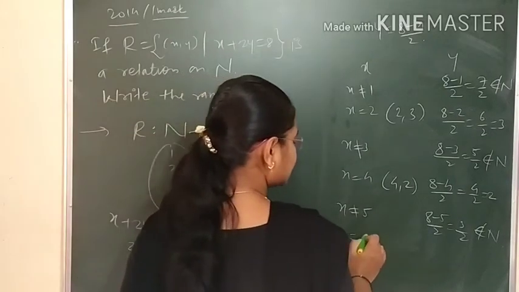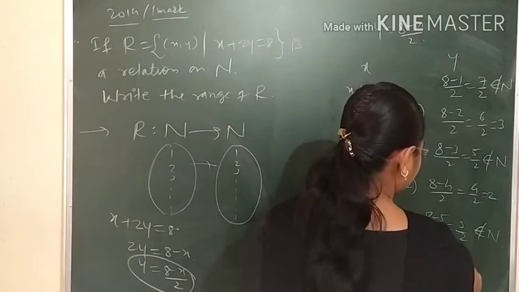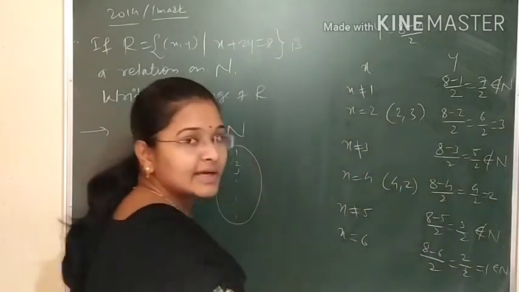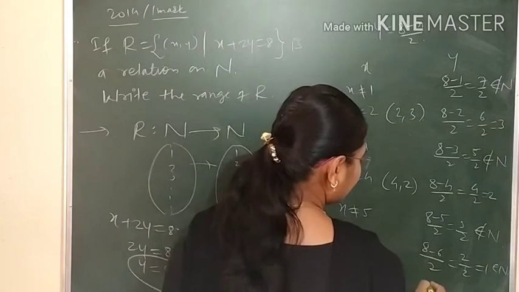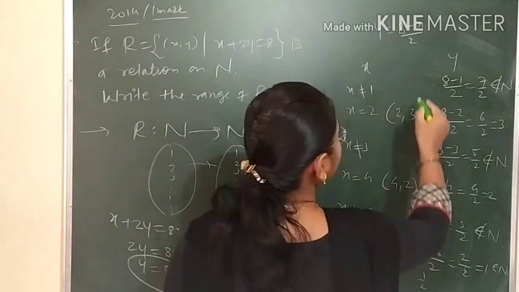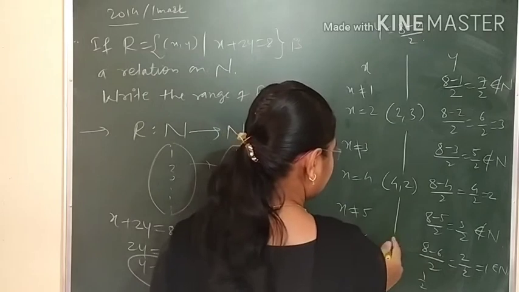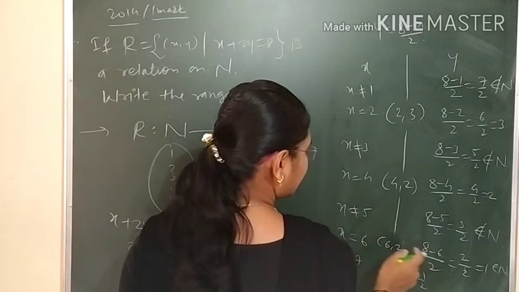If I take x equals 6, then 8 minus 6 will be 2, and 2 by 2 is 1. 1 belongs to N. Now if I take x equals 7, we will get 1 by 2, which is not a natural number. Here we can take x equal to 6, and this will be 1.